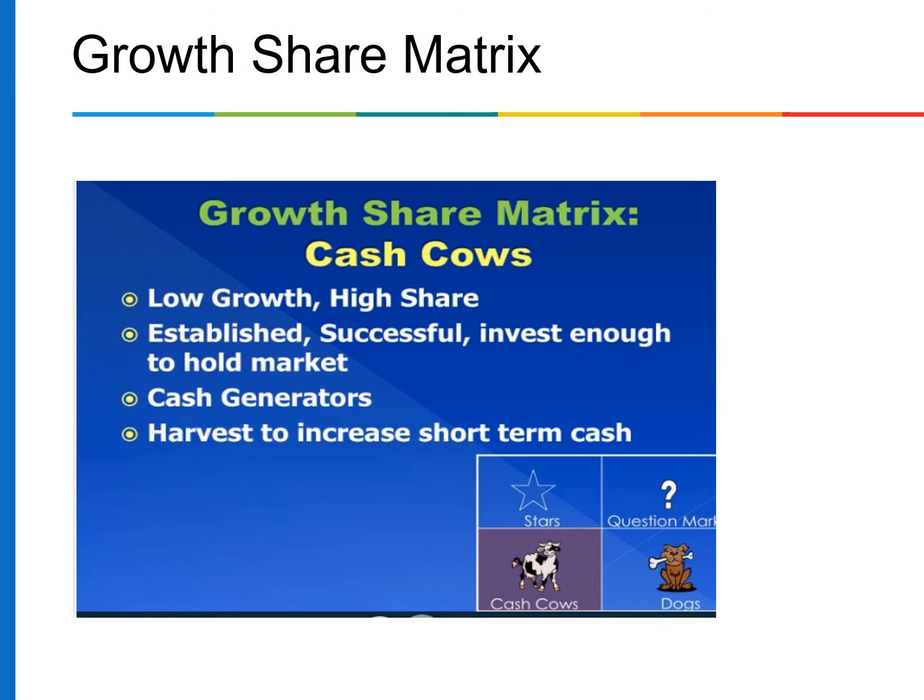And the next one is cash cow in the growth share matrix. This is a relatively slower growth market where the business unit has prominent market share and may be the market owner in a slower market. As the name implies, these business units generate cash that fuels other parts of the organization. Business units identified as cash cows are often in the late growth, mature, or even decline stages of the PLC.